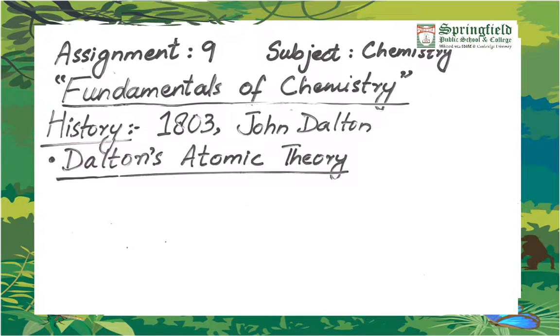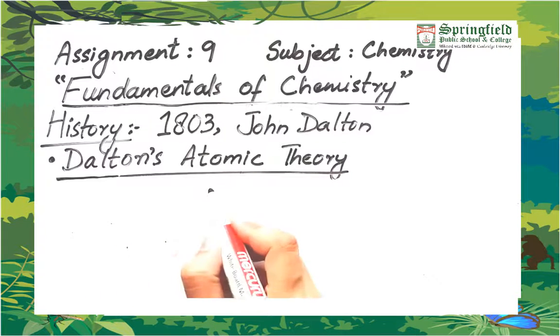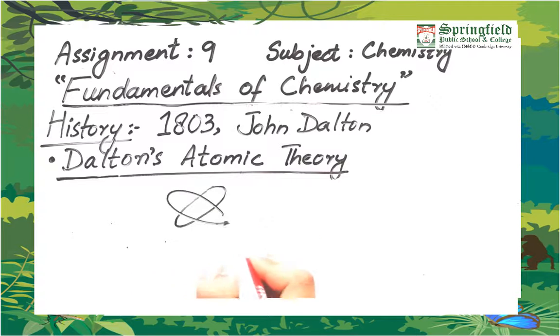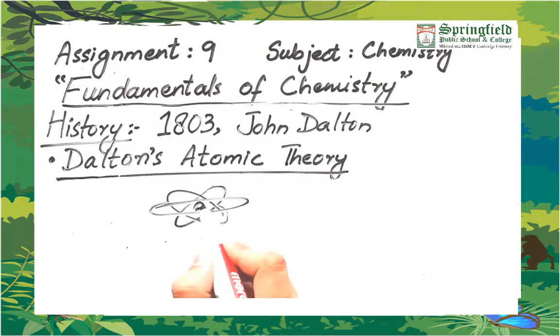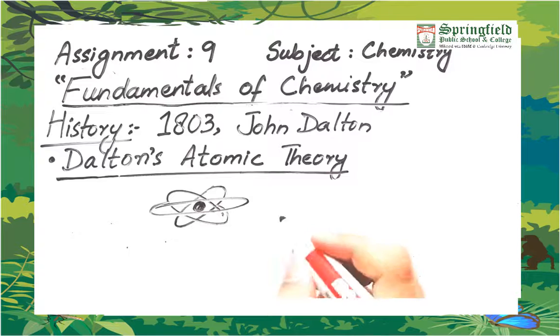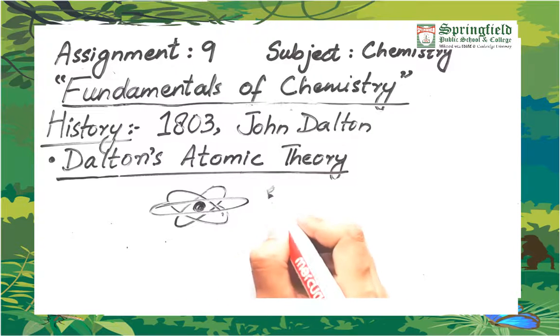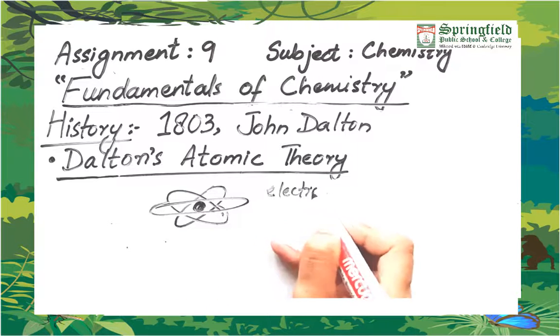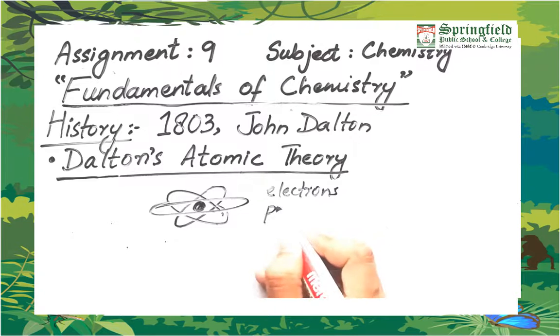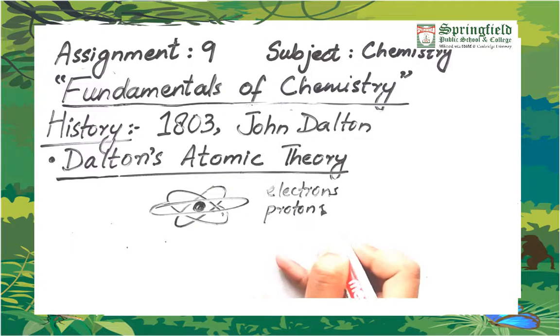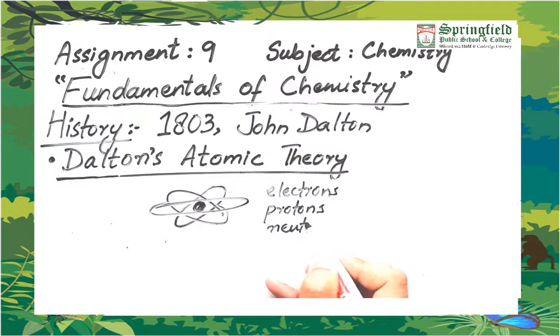But he said that atom is the indivisible particle, which is not true. Later on it was revealed that atoms are made up of more smaller particles, which are electrons, protons and neutrons. Secondly, he said that atoms are identical, which was also proved wrong when isotopes were discovered.